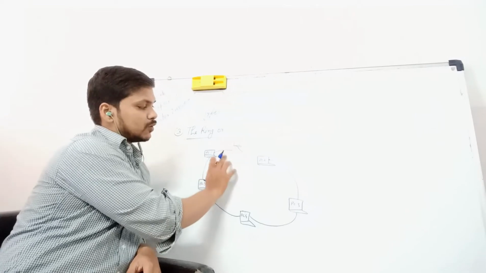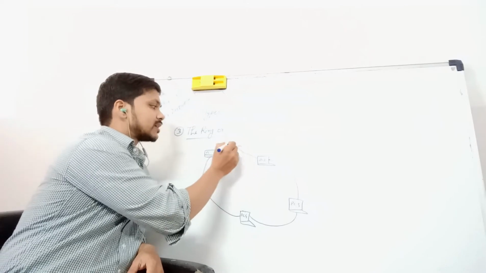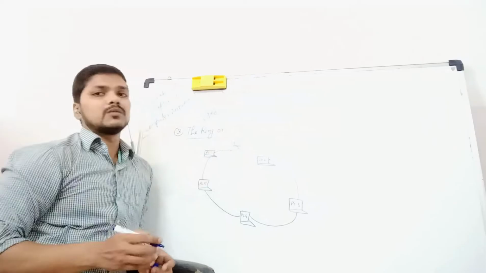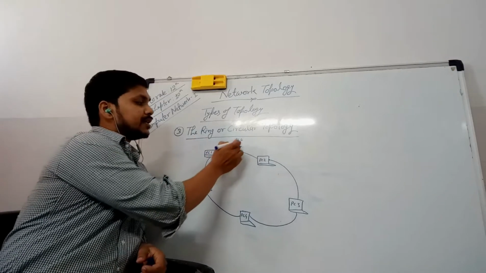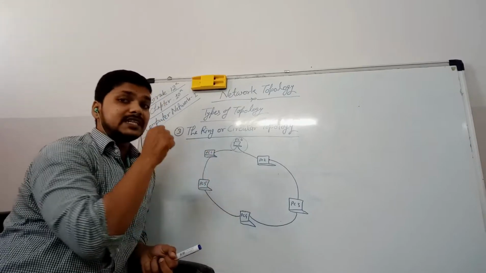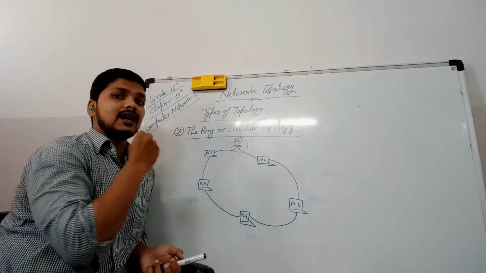Firstly, I have to remove the connection between PC number 1 and PC number 2 and then make a new connection with PC number, let's assume, 6. So this could be a problem. When we are attaching a new device to this network, at that time the whole network will be disturbed, and when it is connected, then it will start working again.